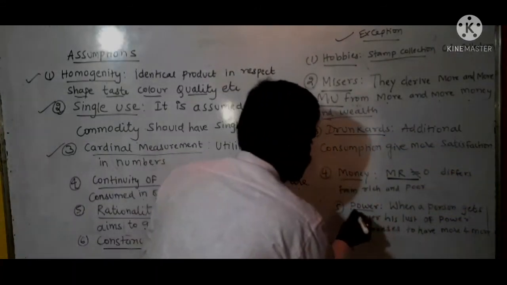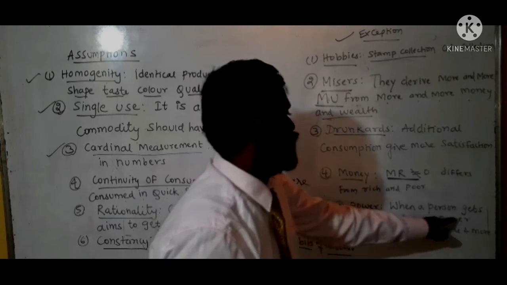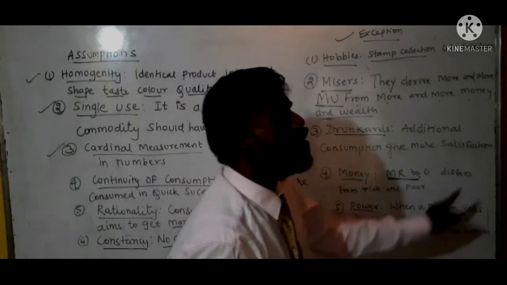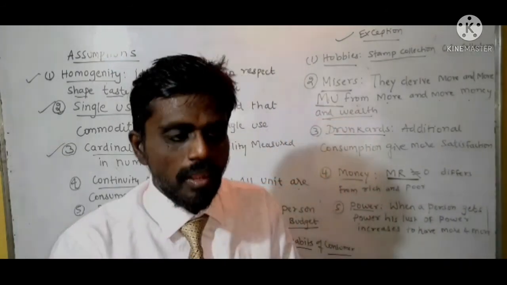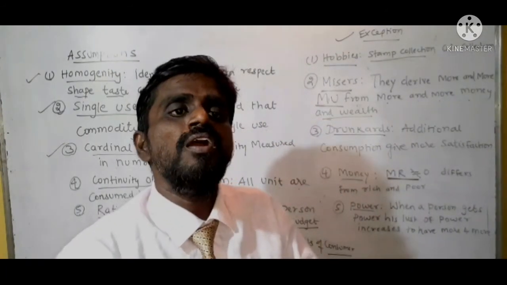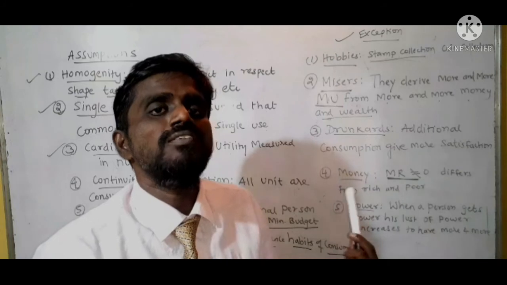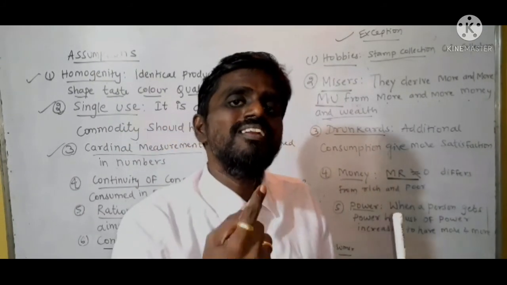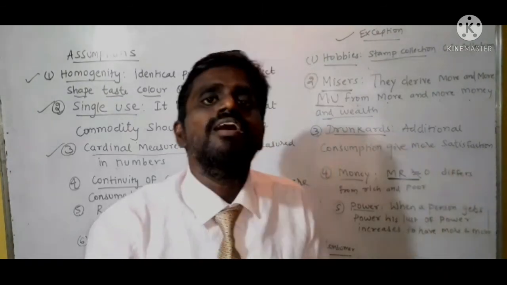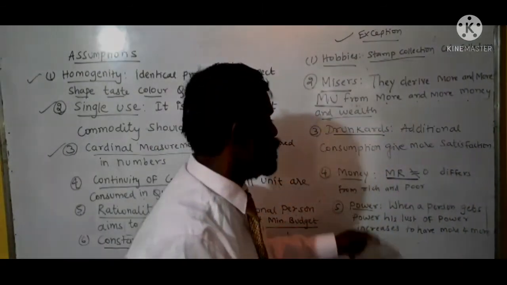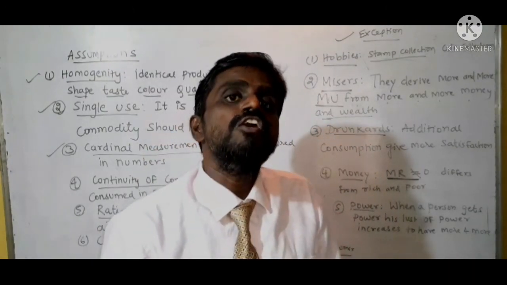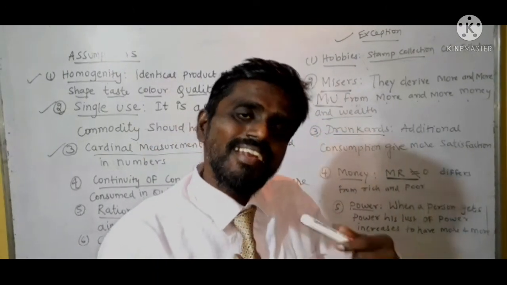And power. When a person gets power, his lust for power increases and he wants more and more. When I get power, I try to increase my power more and more. Our DMU says that when consumption increases, my marginal utility diminishes. But in the case of power, when I get power, I try to get more and more, so here the marginal utility increases.